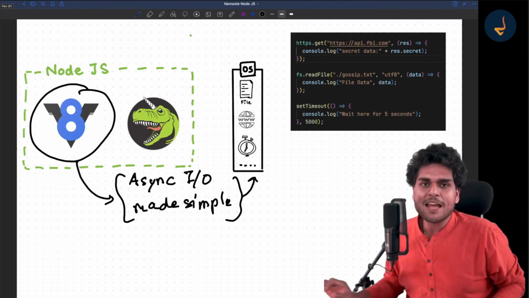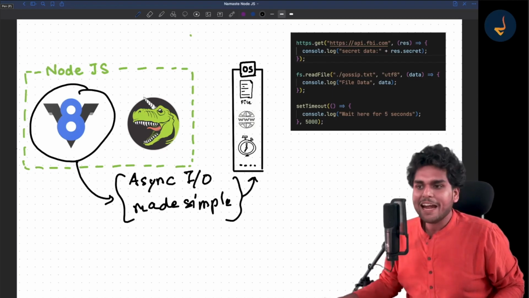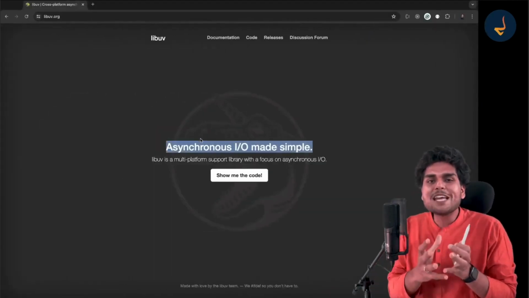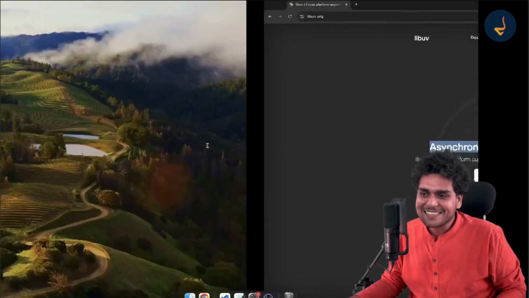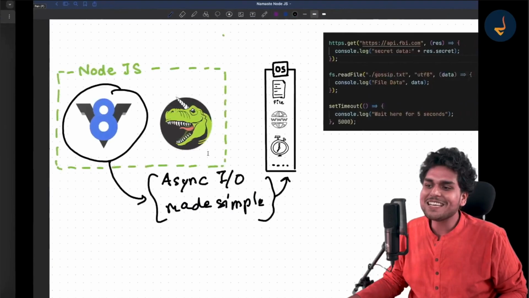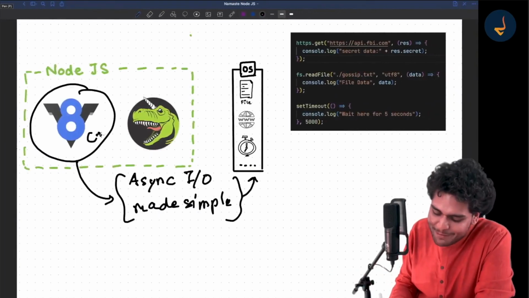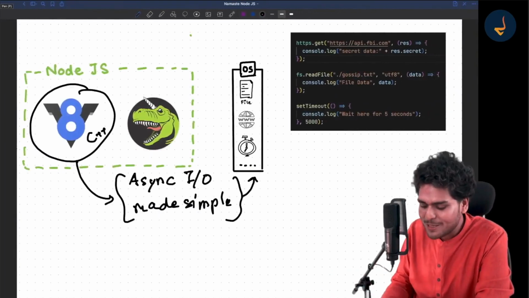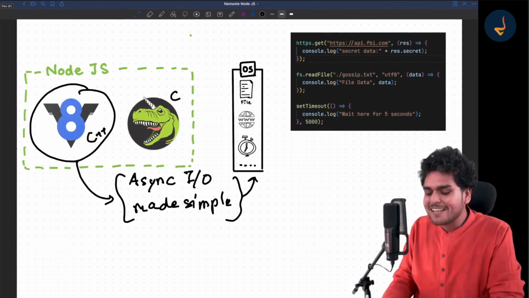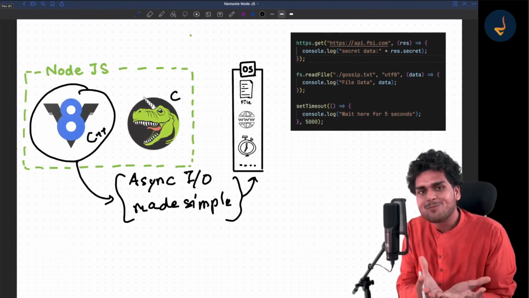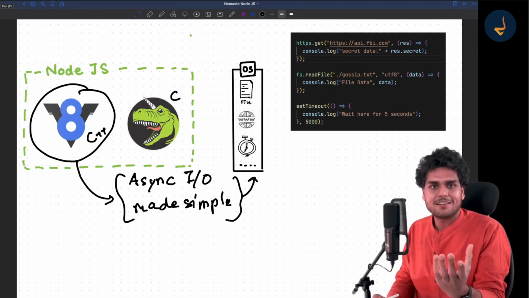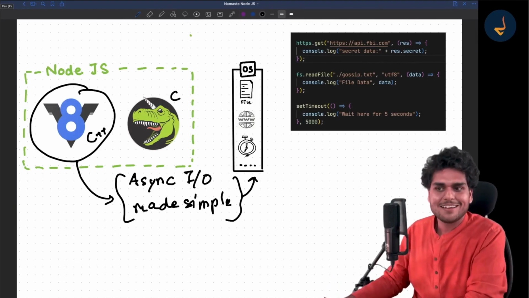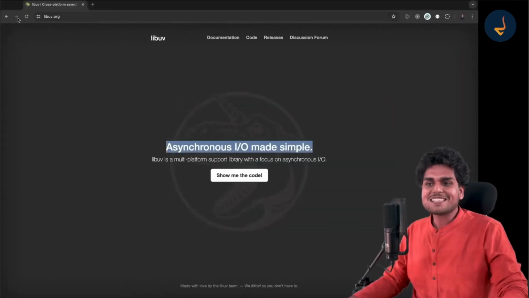And what is libuv at the end of the day? At the end of the day, libuv is just some piece of C code, my dear friends. Just like the V8 engine is written in C++, similarly libuv is written in C. It's just a C program. It's just a C library written in the C language, right?